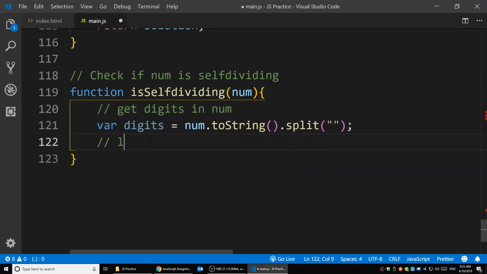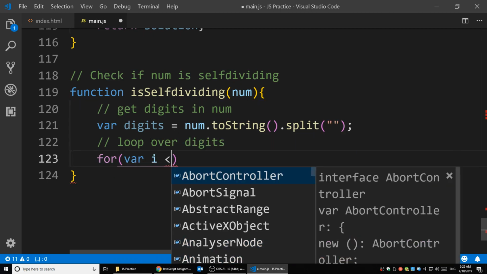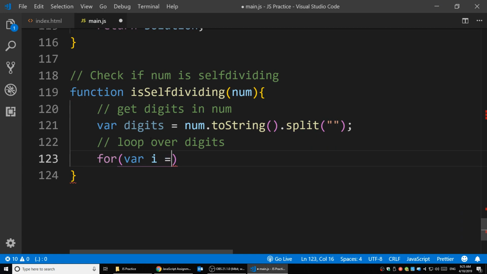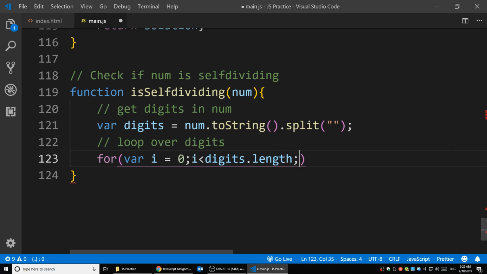So we're checking, loop over digits: for variable i equals 0, start from 0, i smaller than digits.length, i plus plus.